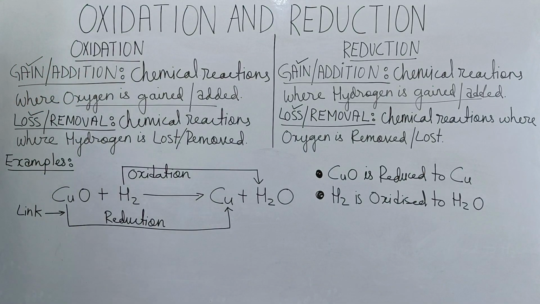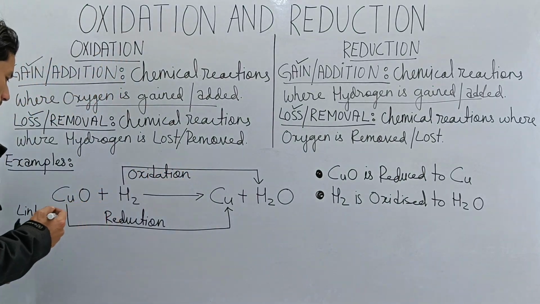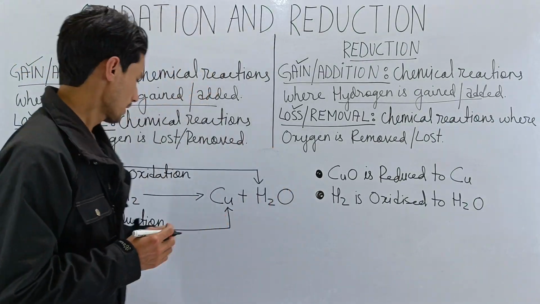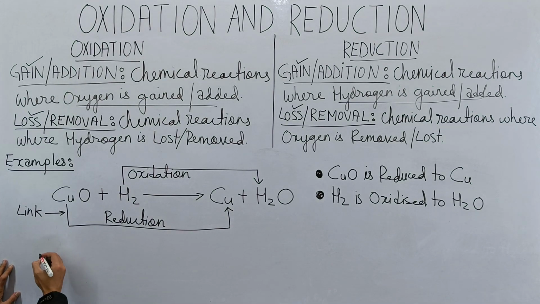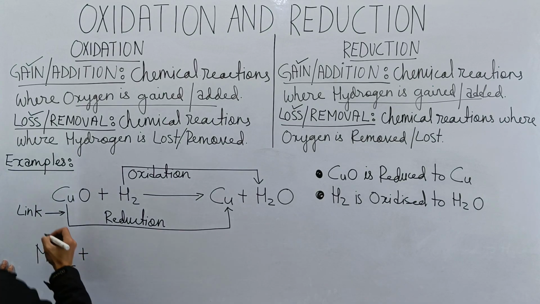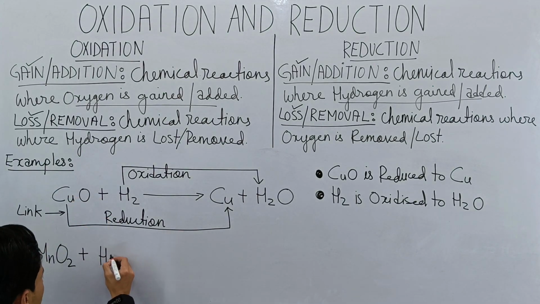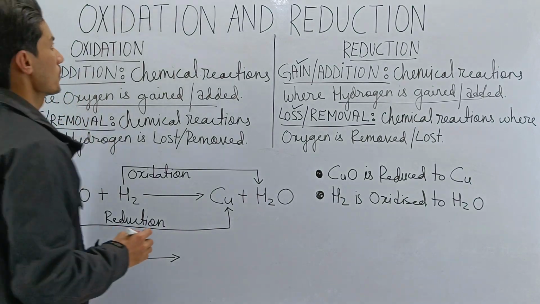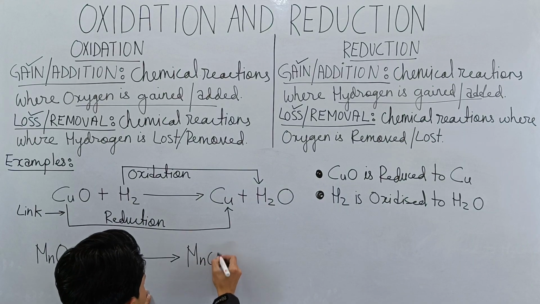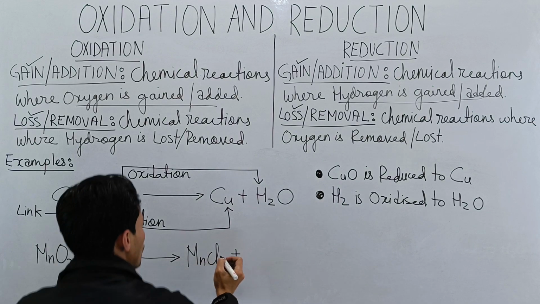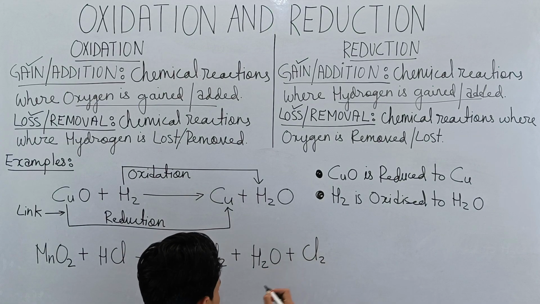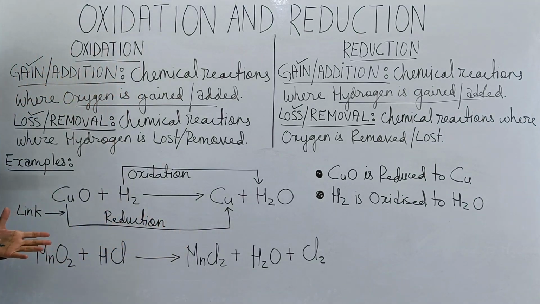All right, now let's take another example and study again. So let's take the second example and do this together. The second example will again be taken from your textbook. It's MnO2 plus HCl. This arrow indicates that the chemical reaction has taken place, and the products are manganese chloride plus water plus chlorine.